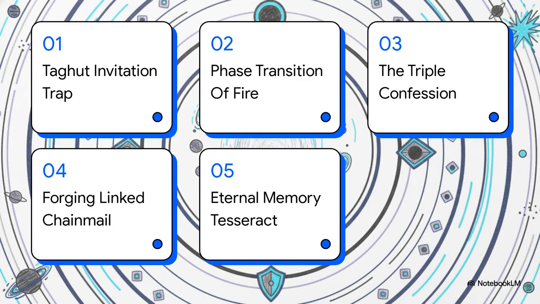Here is the architectural blueprint we'll be covering. First, the Taggart invitation trap. Second, the phase transition of fire. Third, the triple confession circuit. Then, forging the linked chainmail. And finally, the eternal memory tesseract.